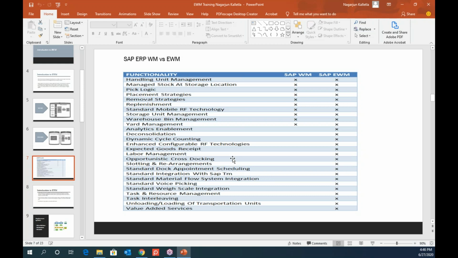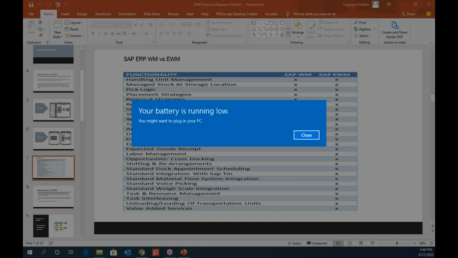That is what the whole business is. And this can happen only if you have proper rearrangement and slotting, because using this, you arrange your products accordingly to meet your customer demands. And definitely, during the hot sale season, you have to be very prepared, and you have to deliver within a small amount of time so that you capture a lot of customers, right? That's how you have to handle the business. That is also available, and you can achieve it with slotting and rearrangement in the EWM system.